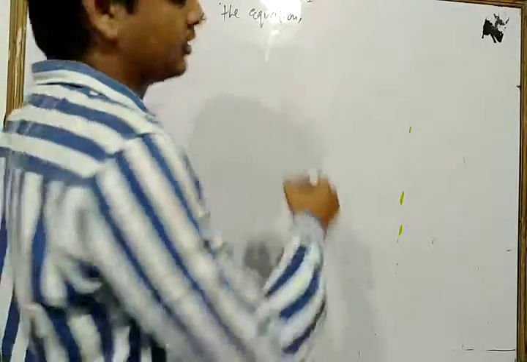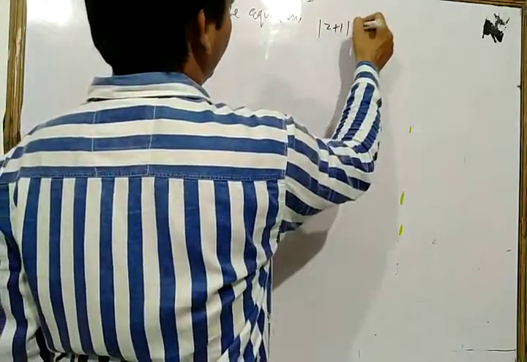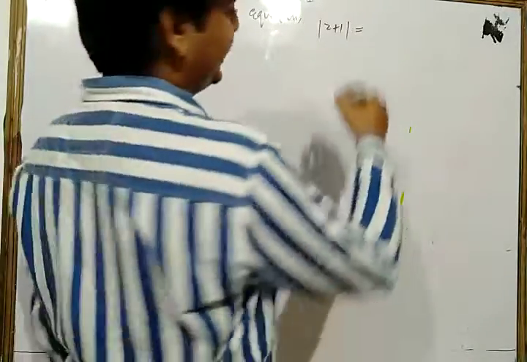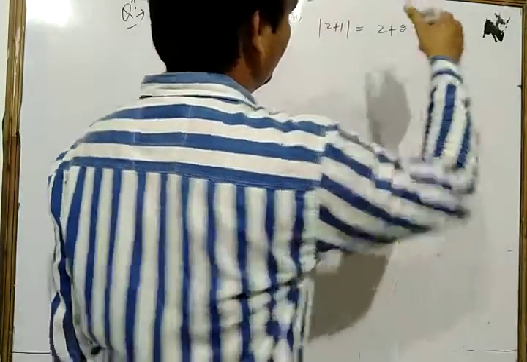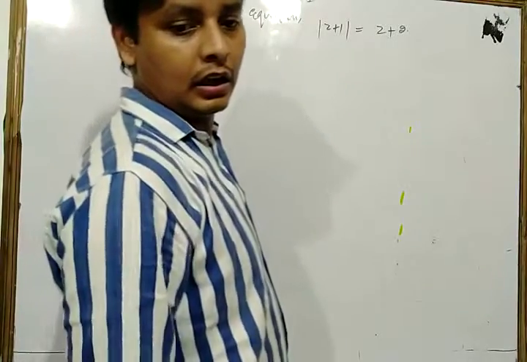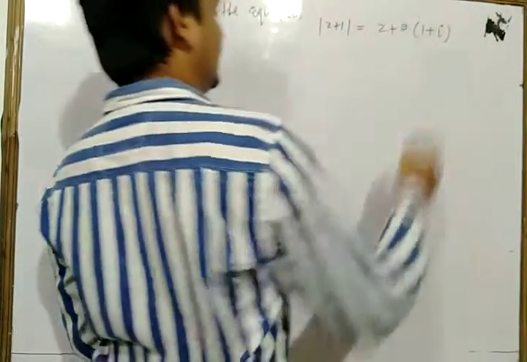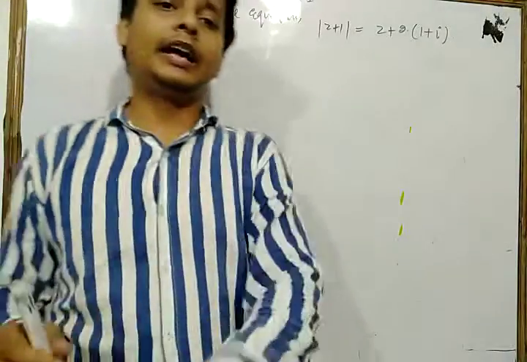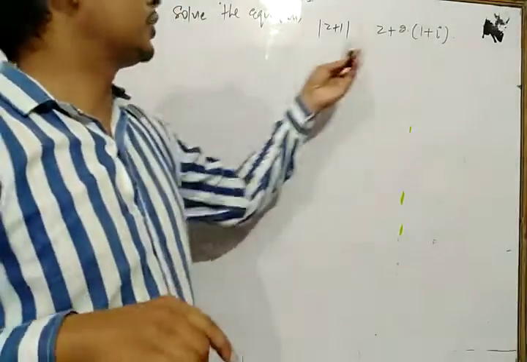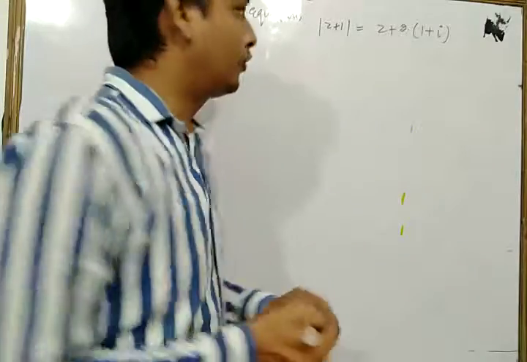Solve the equation: mod of z plus 1 is equal to z plus 2 times (1 plus i). Okay, dear student, this is your question here, and according to that question we solve the equation. Okay, now first of all let's see its solution.